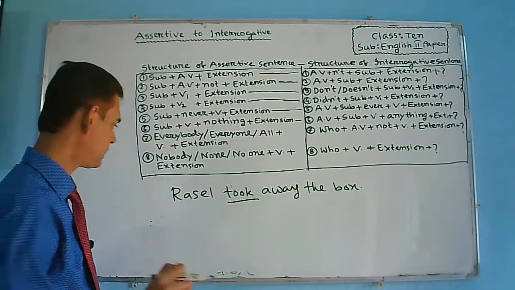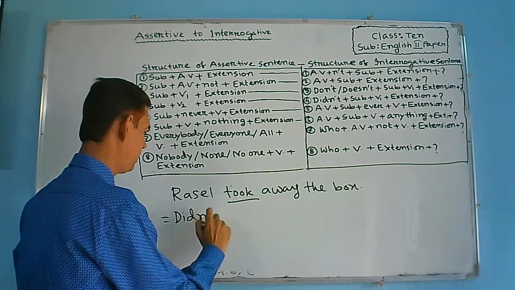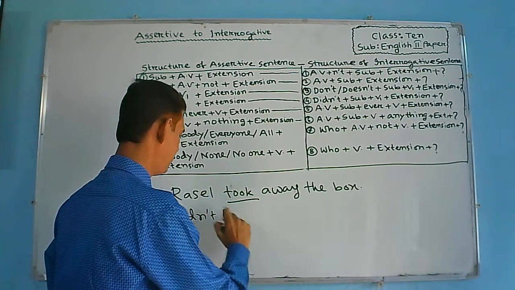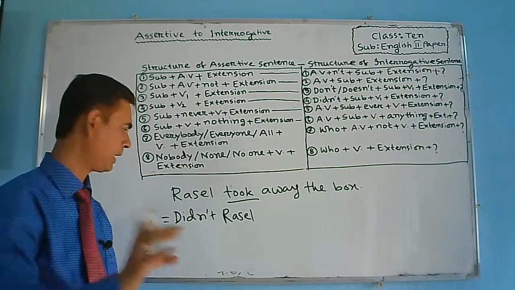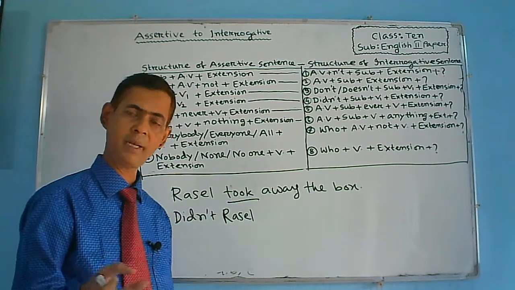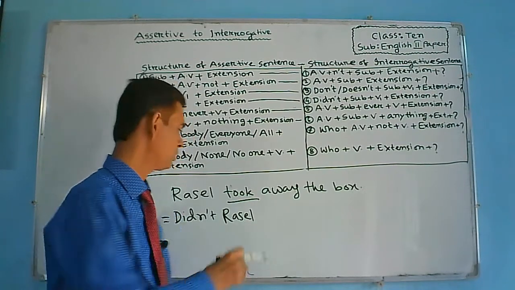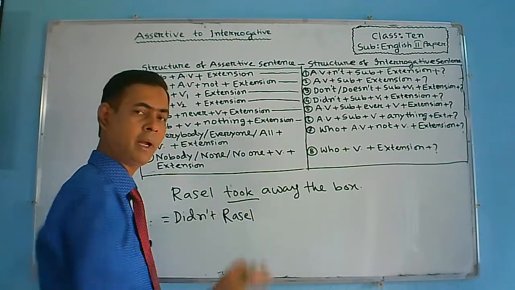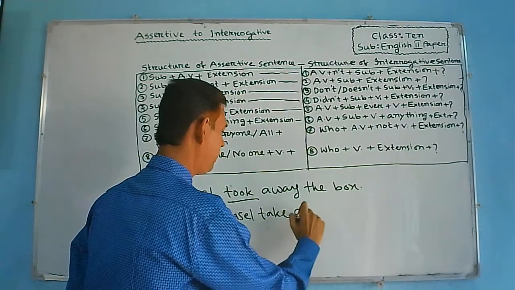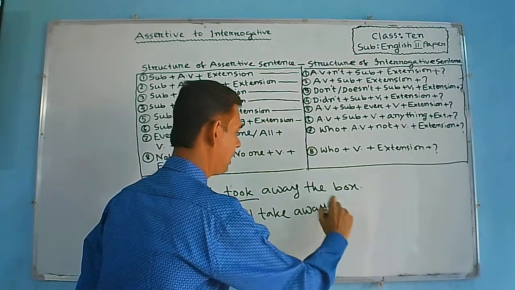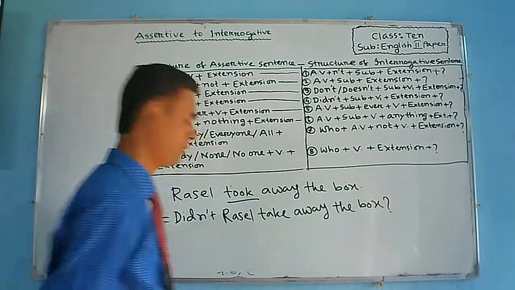So the sentence stands for, didn't Russell took. And you should remember that if you use did as auxiliary verb in a sentence, the principal verb will be present form or base form. So what is the base form of took verb? Take. Didn't Russell take away the box? Then question mark. Understand everybody?